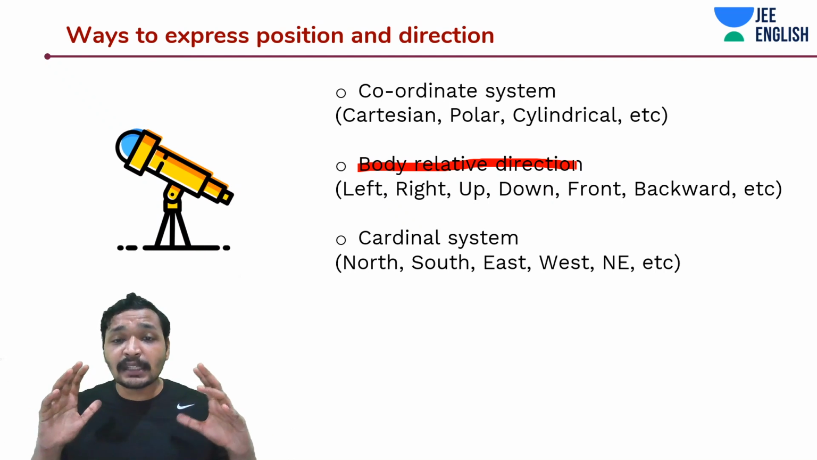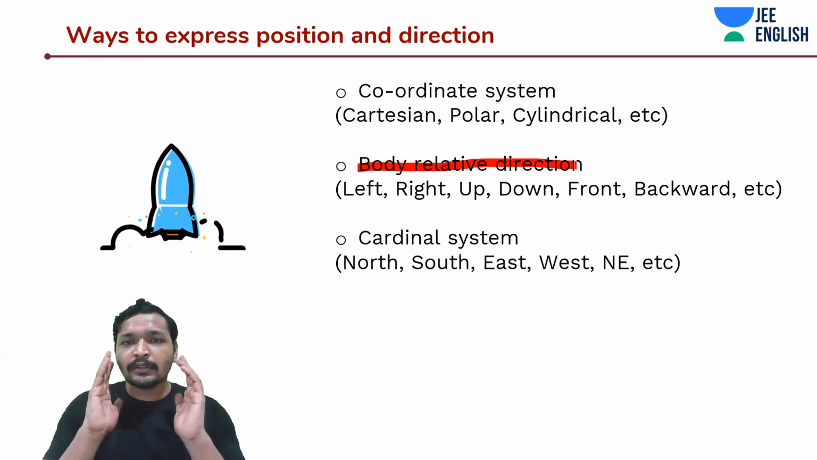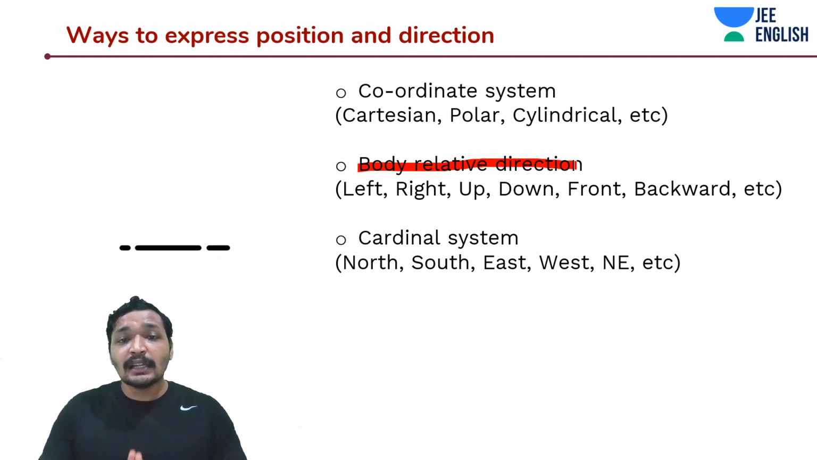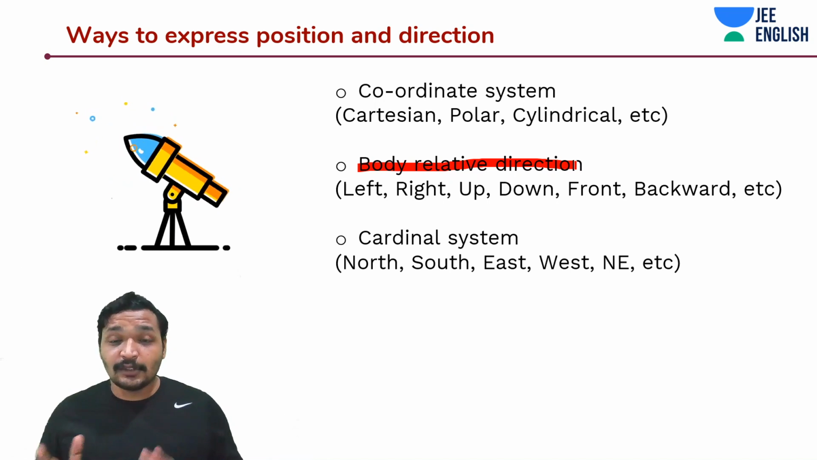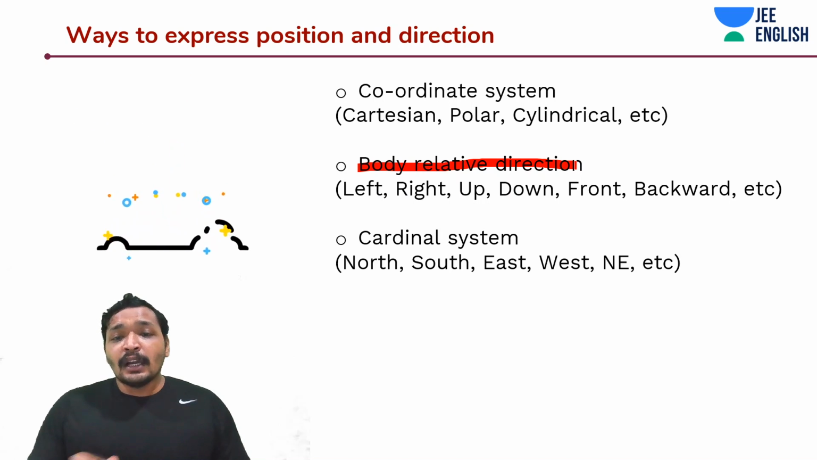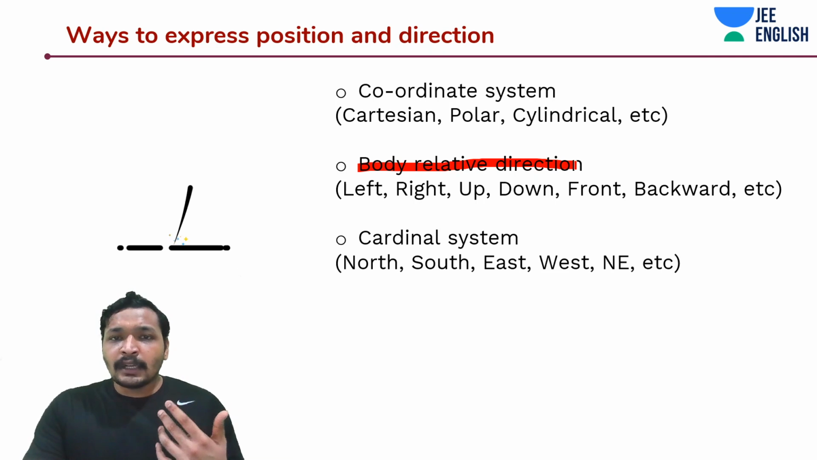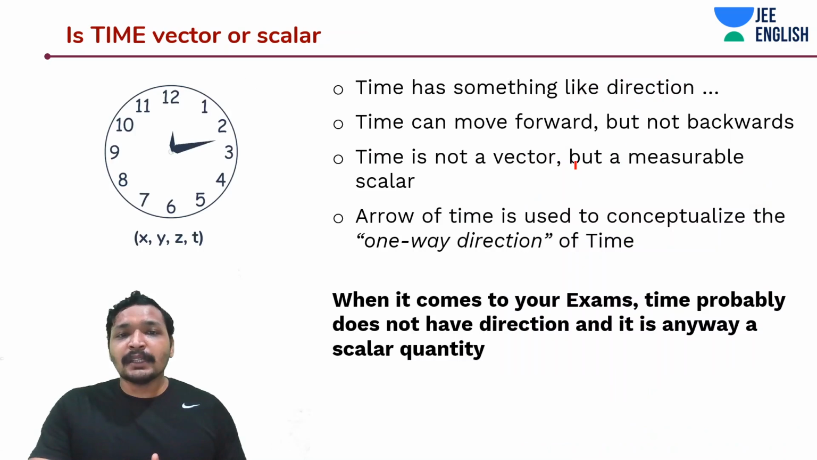The cardinal system is an absolute system. North is always going to be north. The North Star is going to appear in the north, and the sun rises in the east and sets in the west. These things are not going to change unless your earth starts rotating the other way around. But anyway, when we're talking about the cardinal system, we need to understand it. But before that, we'll get into something interesting.